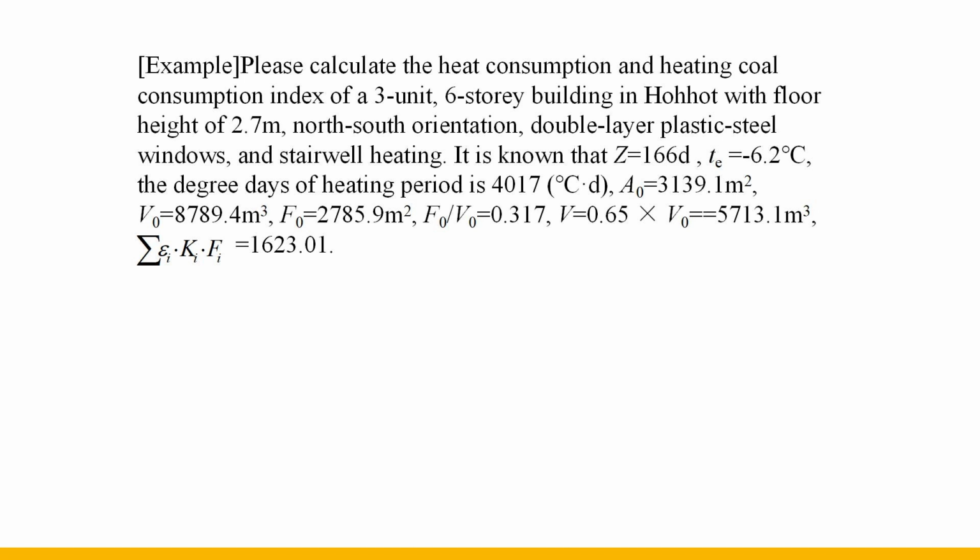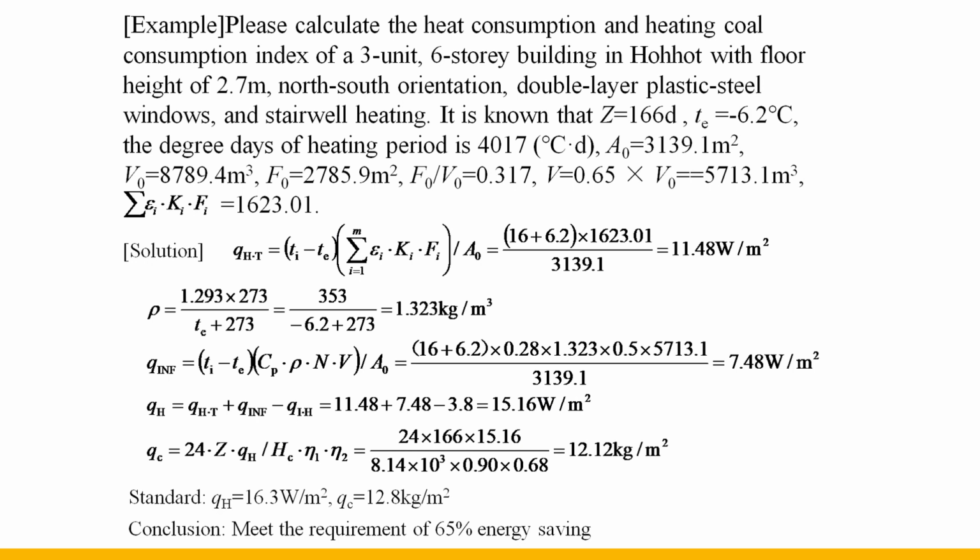2,785.9 square meters. The shape coefficient is equal to 0.317, and the ventilation volume is equal to 0.65 multiplied by the building volume 8,789.4, equal to 5,713.1 cubic meters, and the sum of the products of the effective heat transfer coefficient and the heat transfer area of the outer envelope equals 1,623.01. The solution to this problem is as follows.